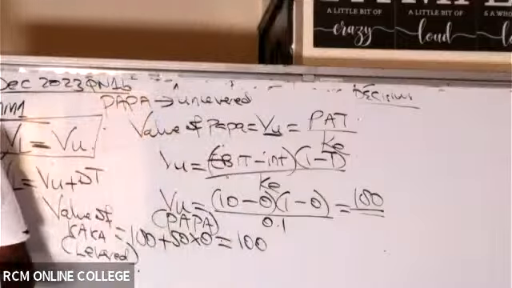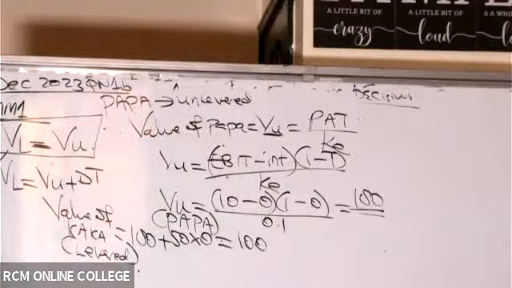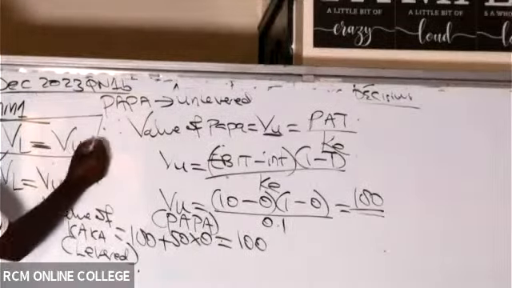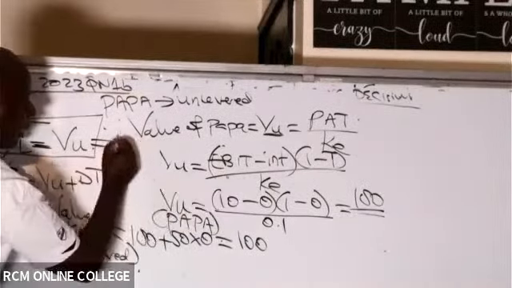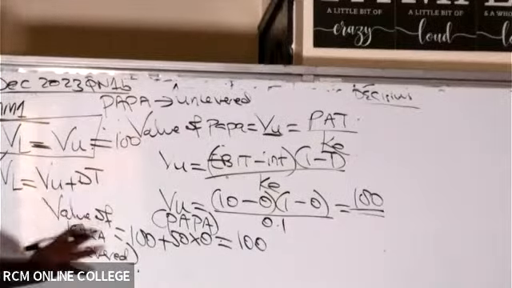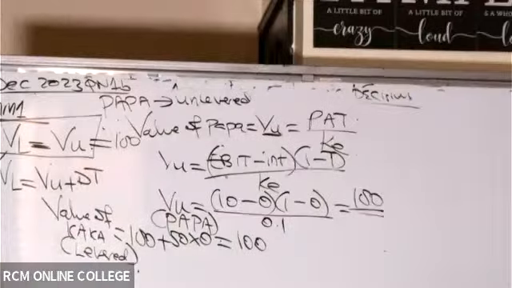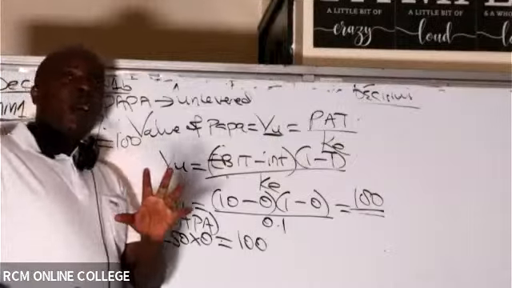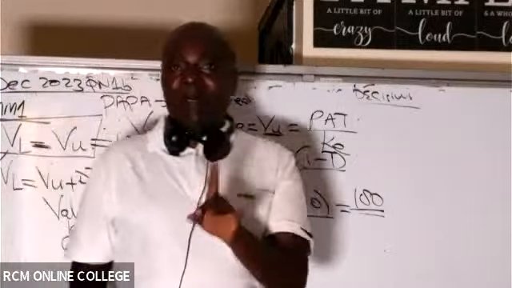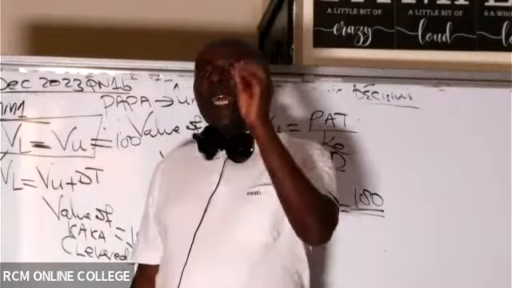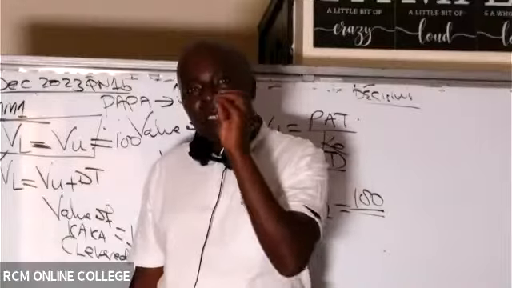So up to there, are we together, ladies and gentlemen? I would have easily said that the value of this levered farm equals the value of the unlevered farm, which is 100 that we got there. I don't have to go through this, but I'm always used to these long ways. They always assist. Juliana is telling me, teacher, we are comfortable. Now, once you've gotten the value of a levered farm, please listen to me. The next thing will be for you to dissect it.